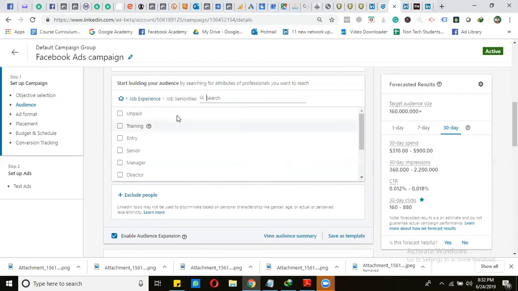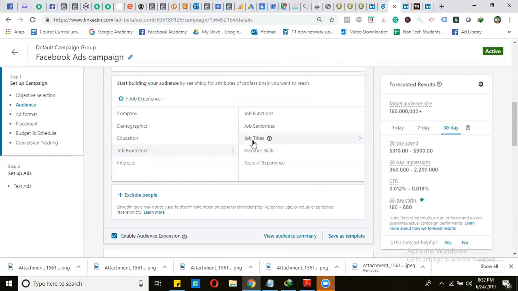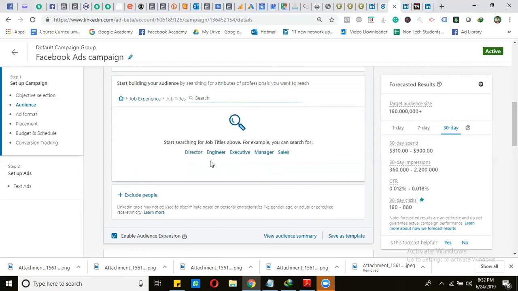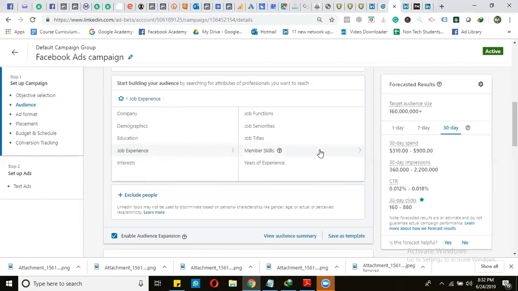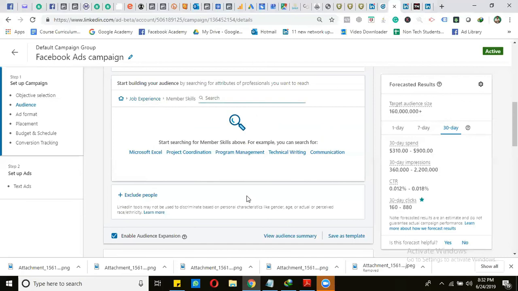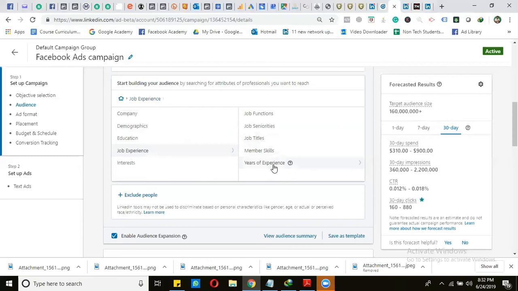So next one is the job titles. Again, job titles, we can target the people based on their titles like director, engineer, executive, manager, or any other job titles. Next is the member skill. We can also target the people based on their skills like technical skill, content writing, Facebook ads, LinkedIn ads, communication, project coordination, Microsoft Excel, similar to this.